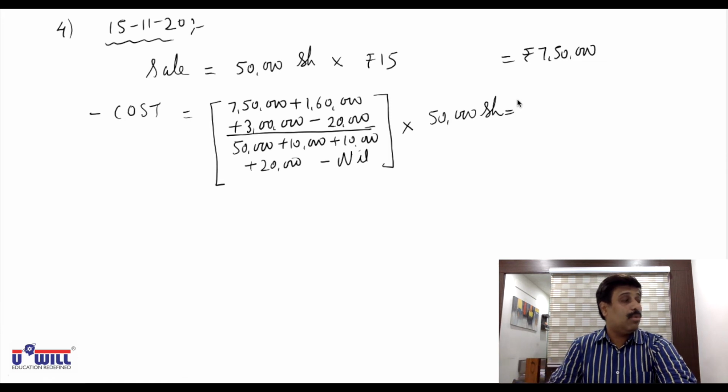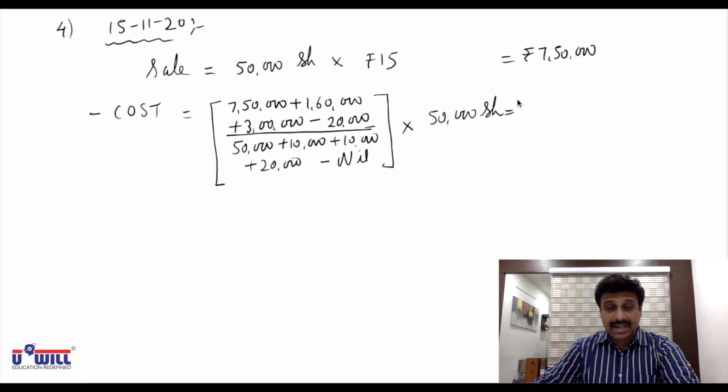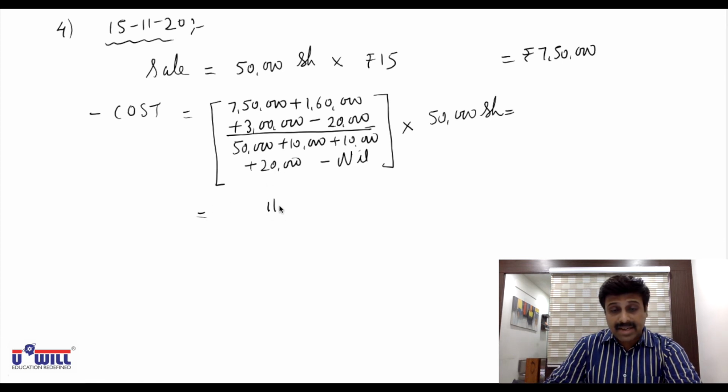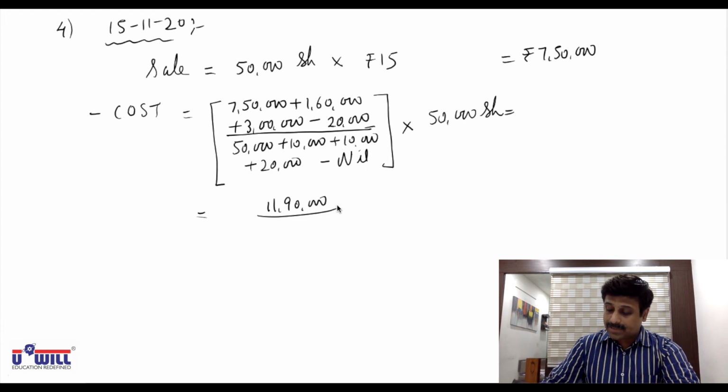So what amount will come over here? 7,50,000 plus 1,60,000 plus 3 lakhs minus 20,000, that is 11,90,000 divided by 50,000 plus 10,000 plus 10,000 plus 20,000, 90,000.